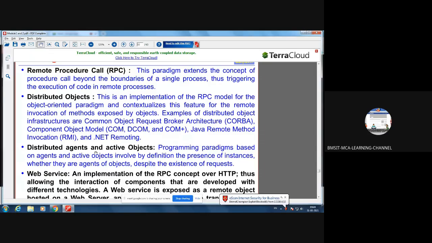Then we also discussed what agents and active objects are. Students, what are software agents? Within the context of software, what is an agent? Anyone?